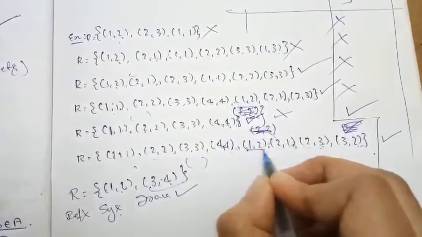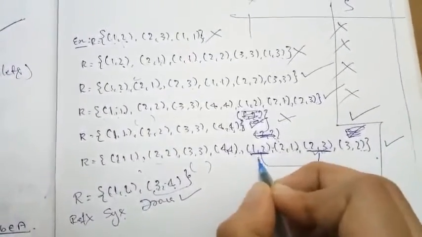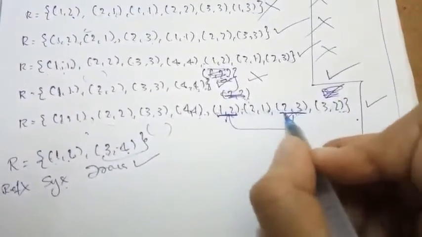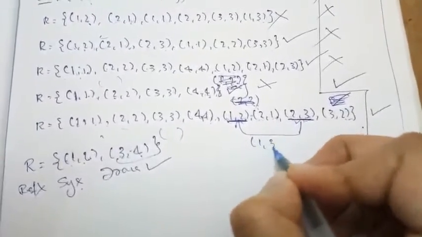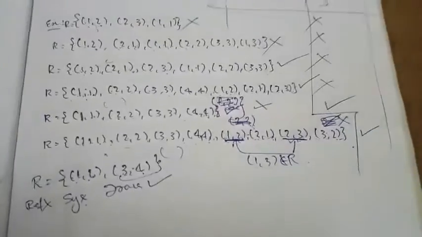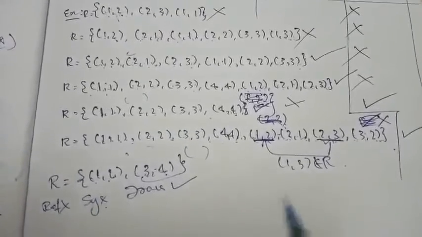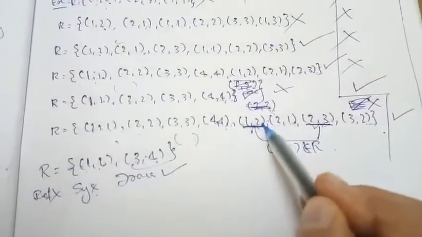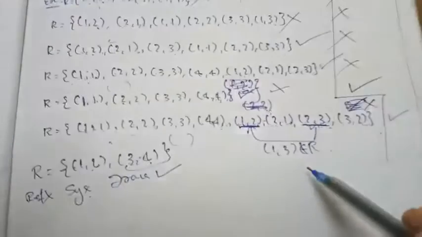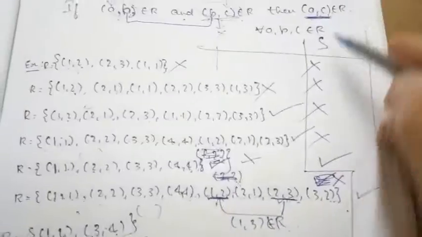You can see here 1 comma 2 is there, 2 comma 3 is there. As I said, we need to check for each and every ordered pair. I didn't check for this ordered pair. 1 comma 2 is there, 2 comma 3 is there, but 1 comma 3 is not there here. It does not belong to this relation, so this is not transitive. So these are things we need to concentrate on. That's what I said, we need to check for each and every ordered pair. You see here 1 comma 2 is there, 2 comma 3 is there, but 1 comma 3 is not there, so it is not a transitive relation. This is one mistake I made. Please check it out and correct it.